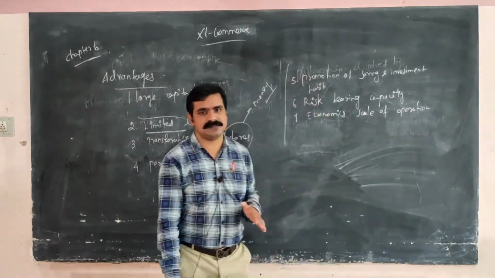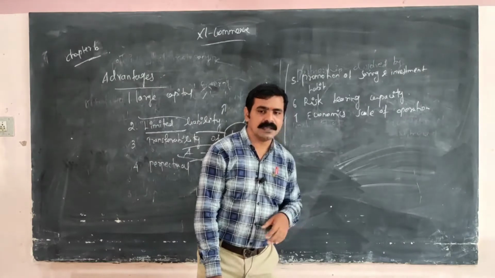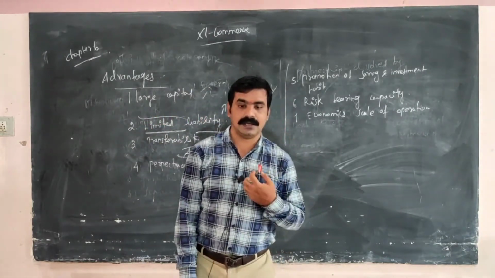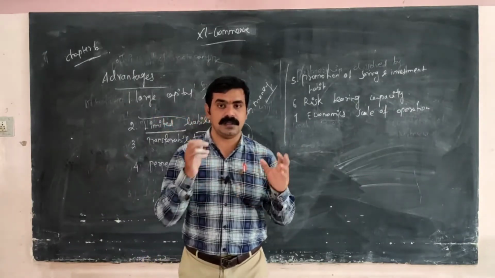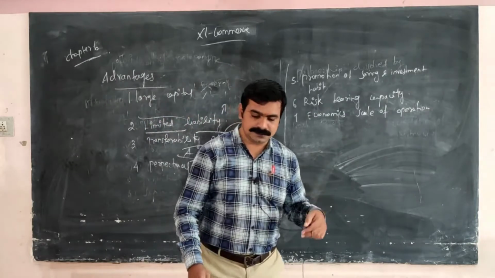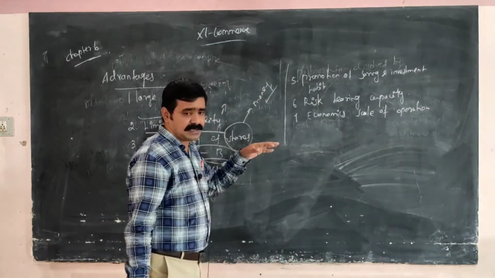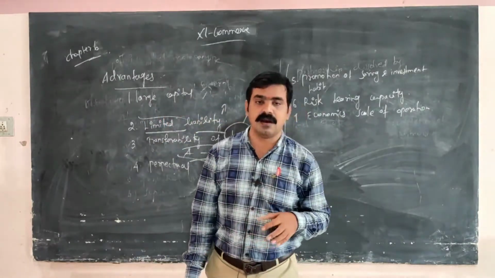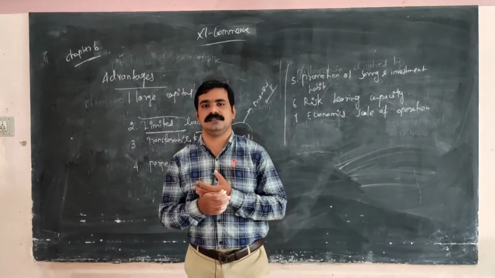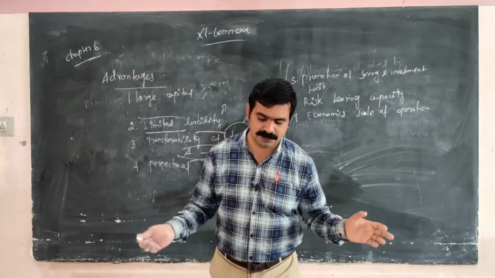The economic scale of operation means, for example, Hero Motor Company, they invest in large scale, a large seller of two-wheelers and a manufacturer of motorbikes. That is called large scale, the ability to enjoy cost efficiency. That is a large scale of operation.